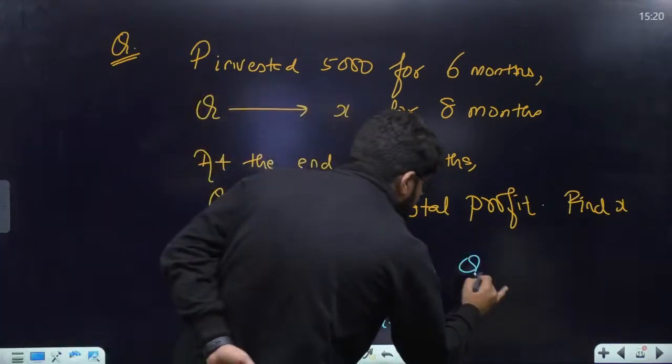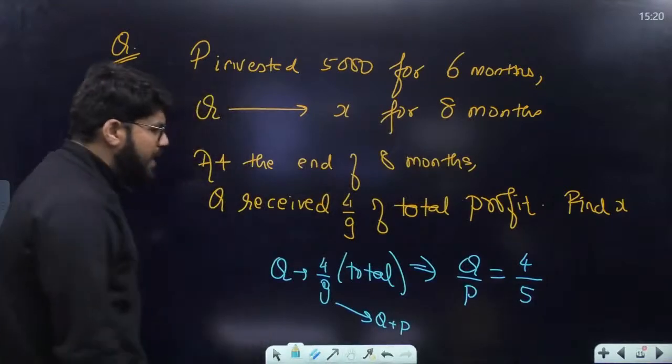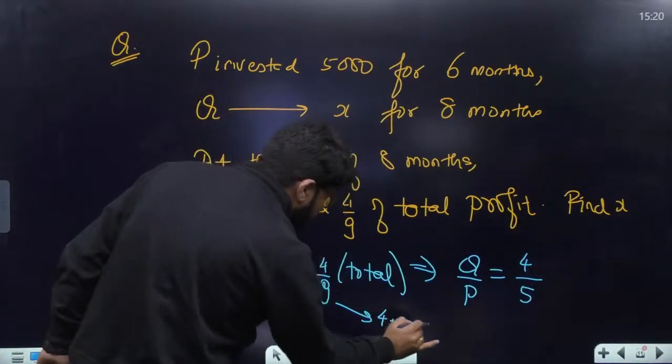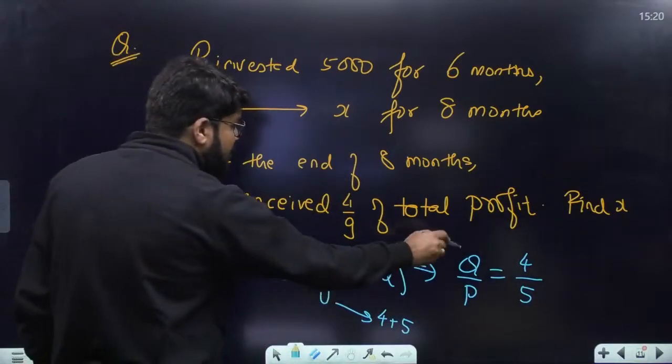So from here I can say what is Q by P? That is 4/5. Because split this 9, this 9 is like 4 plus 5. Done. So what is the ratio? Q by P is 4/5.